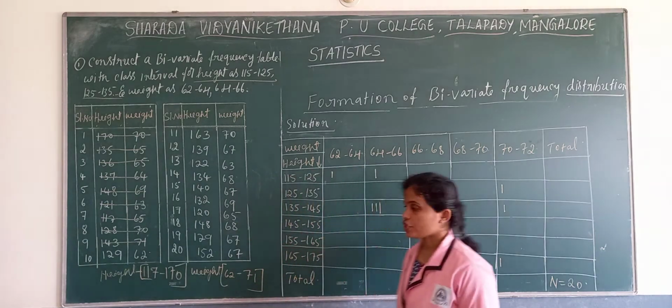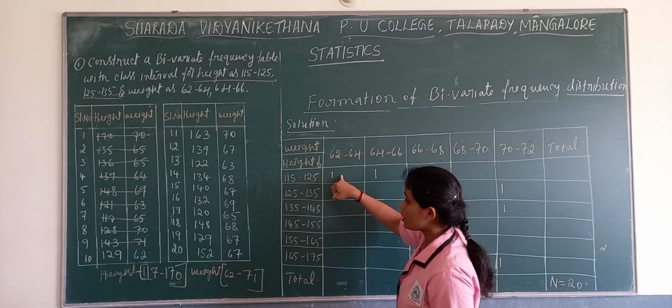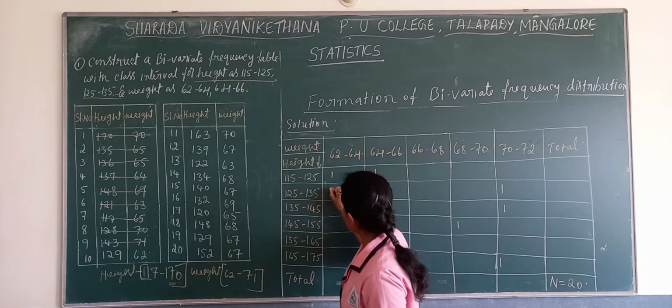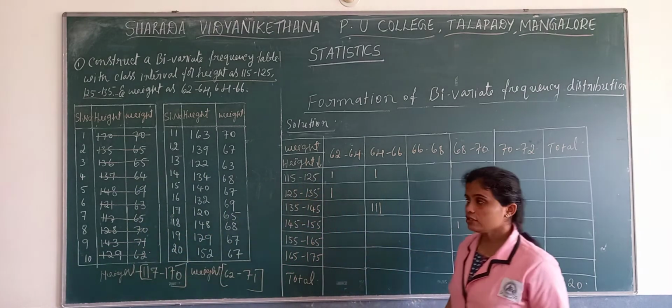Next, 10th observation, 62 and 129. 62 here, and 129 will fall here. We completed the 10th observation.